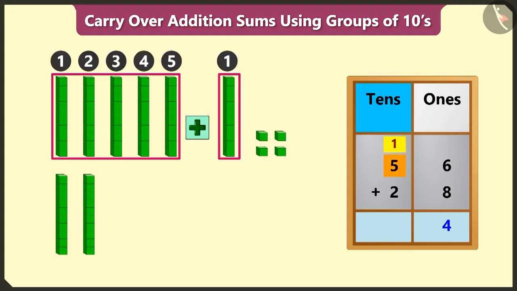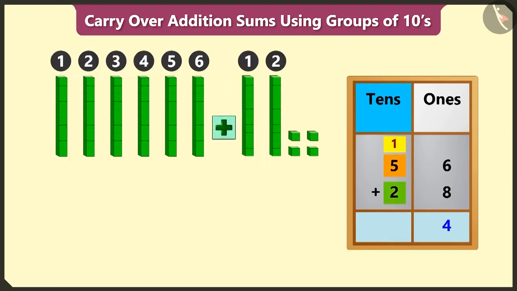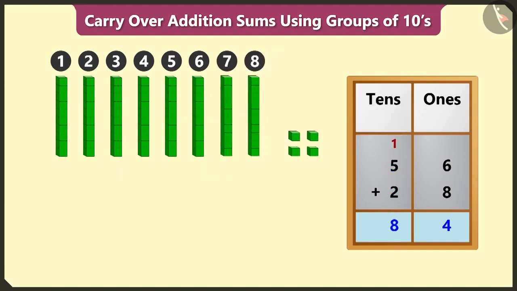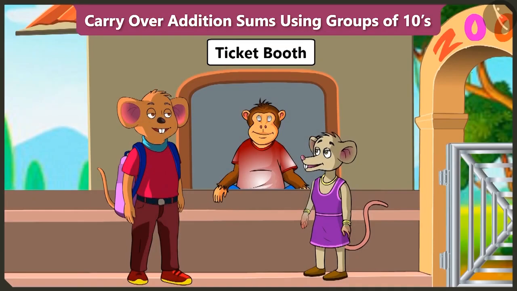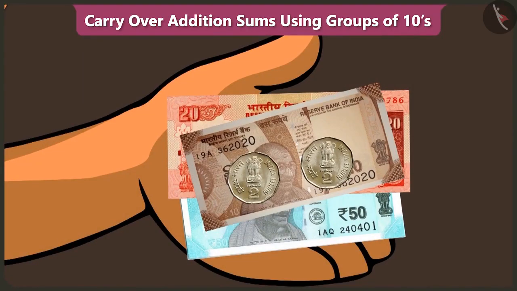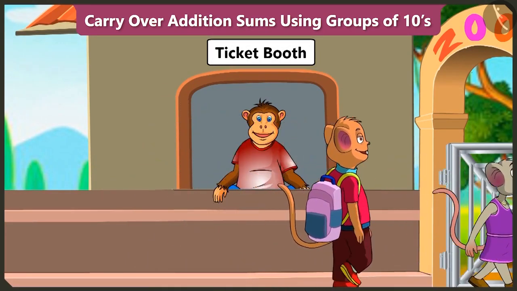Now adding 1 and 5 will make 6. And 6 added to 2 will make 8. Now 8 tens and 4 ones, which means we have to give 84 rupees. Perfect answer. Please take 84 rupees. Take your ticket. Let's go inside.